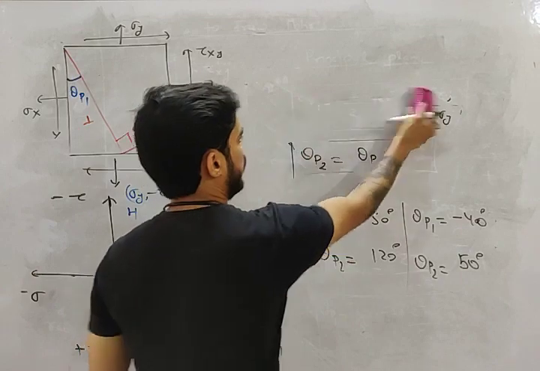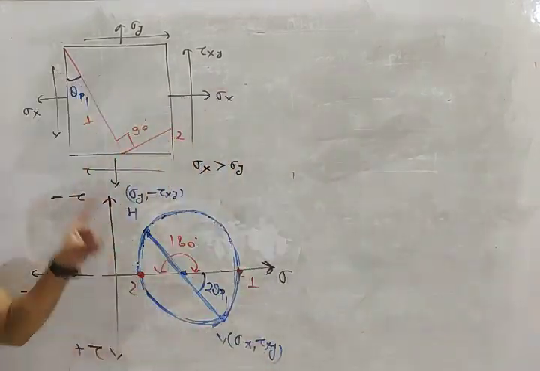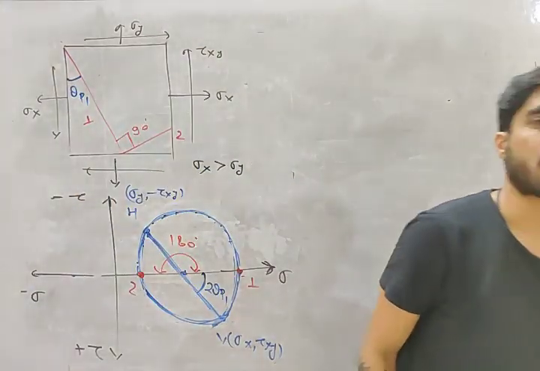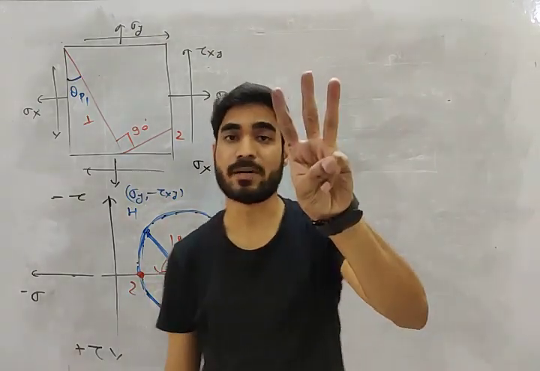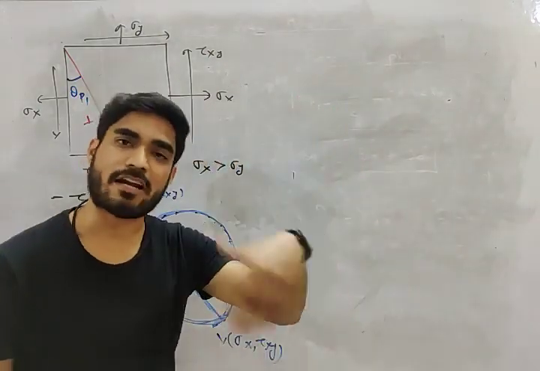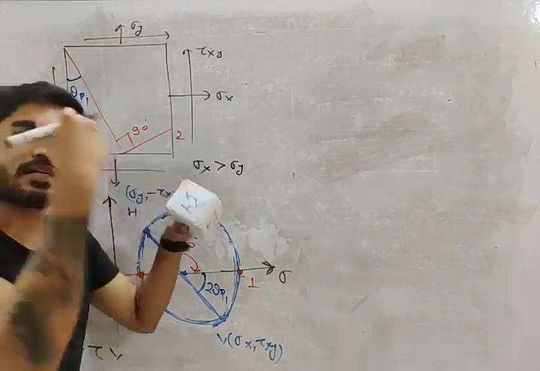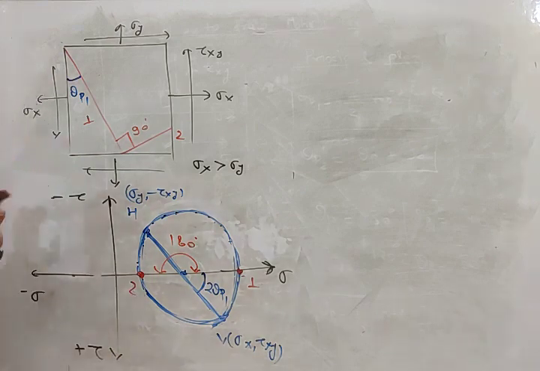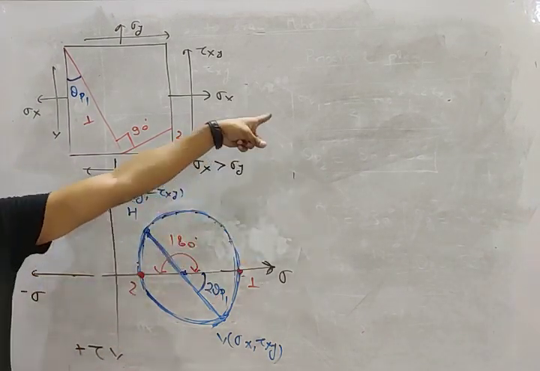So do you understand what is principal plane? Principal plane means the planes where tau is 0. How many principal planes do we have? Minimum, on every body at any point, there will be 3 principal planes. But the third plane we already know. What is the third plane? XY plane. On this plane tau is always 0. All the stresses are 0. But these 2 planes we have to locate. And how can we locate them? We just saw the formula.